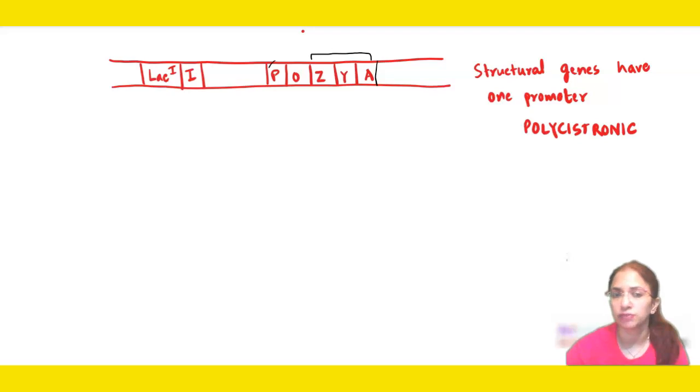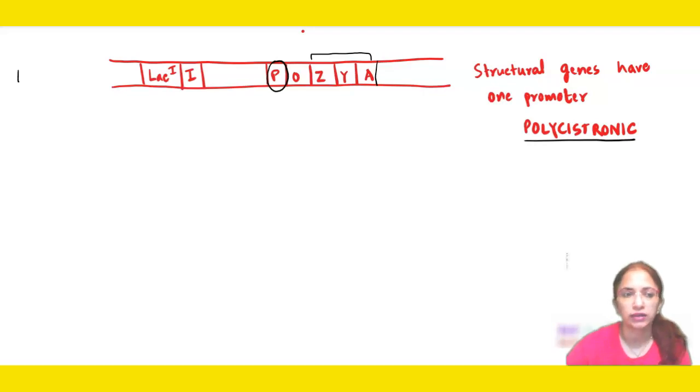Only one promoter is present, and it is upstream of the structural genes. So we call this polycistronic. Polycistronic is the characteristic wherein multiple proteins are formed from one promoter. This is seen in bacteria.